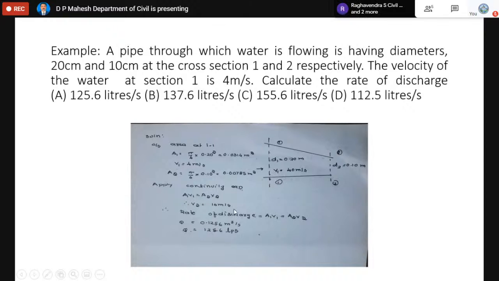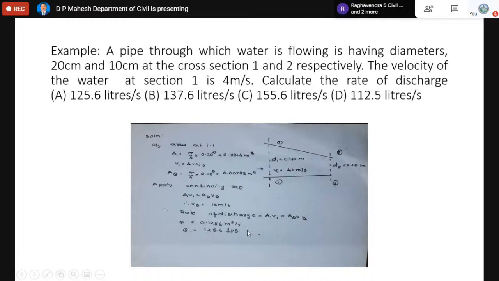Then if you multiply A1 V1, you will get the discharge. For curiosity, you can use the continuity equation to find the velocity at the other section also. Then you can multiply A2 into V2 and compare the discharge found at 1 with the discharge found at 2. They are going to be the same. You will get the discharge in cubic meter per second in SI units.